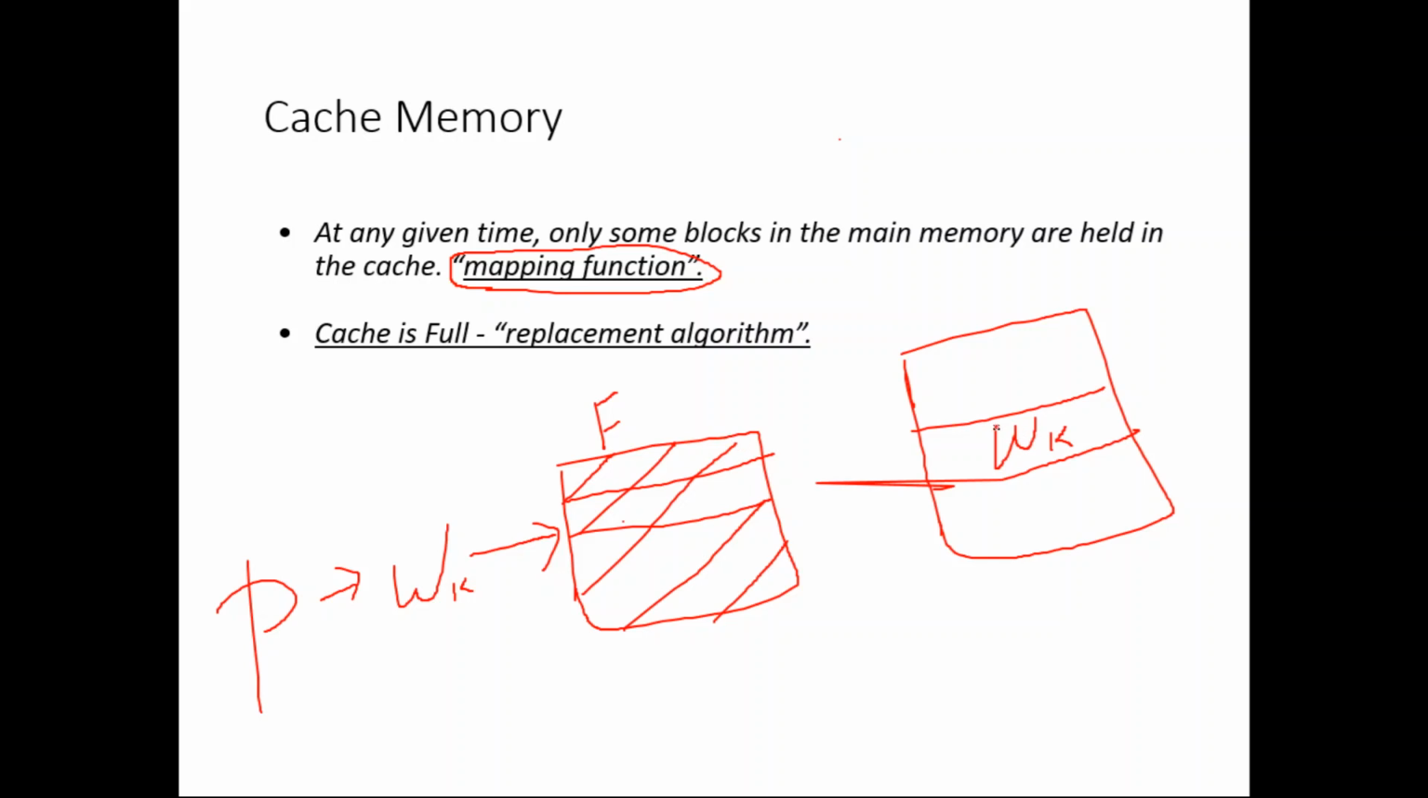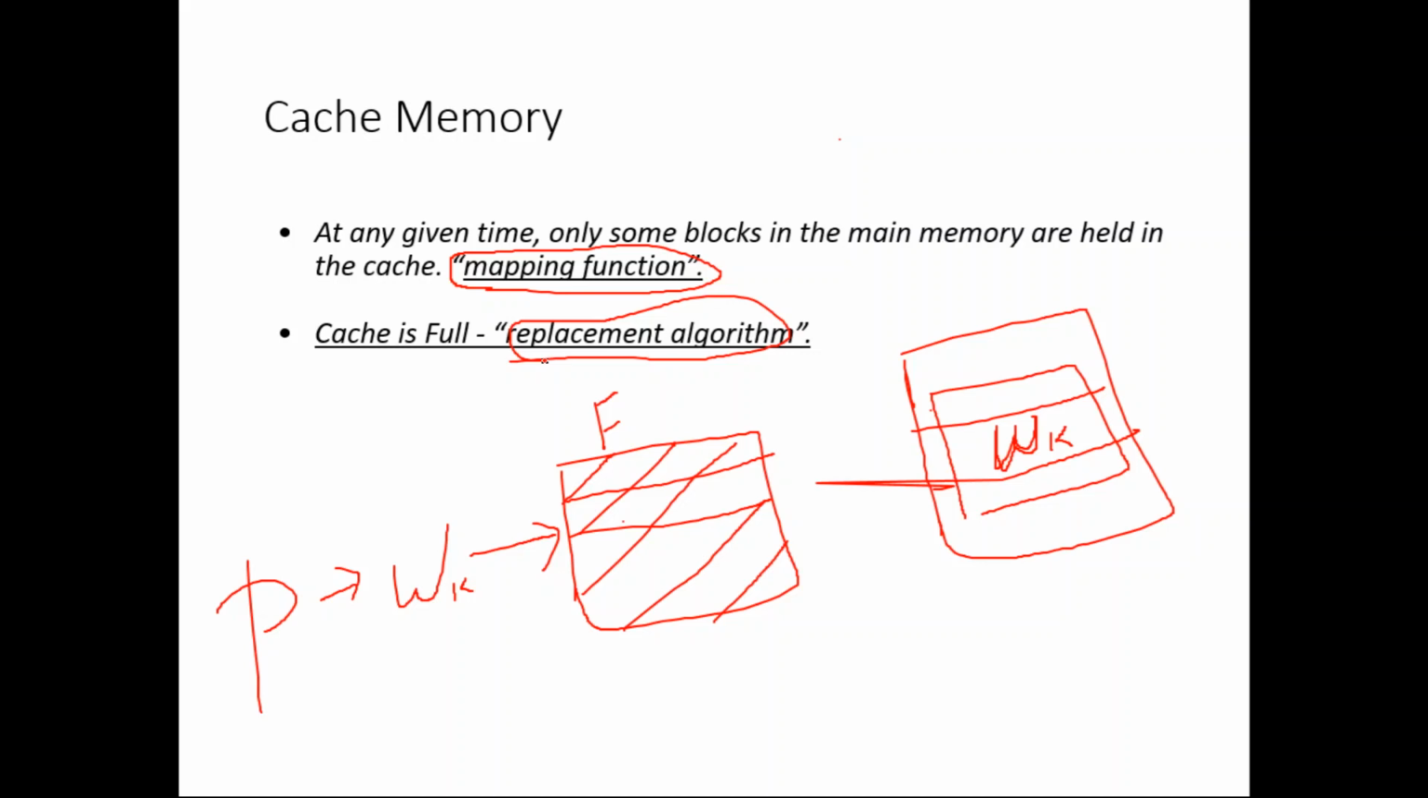Again, the memory circuitry will not read only the word. It will take one entire block, and it will remove one block from the cache because the cache is already full, and this block will come there. So that is called the replacement algorithm. There are different replacement algorithms. Again, we will be discussing this in some other lecture, but this is just for your information as of now.